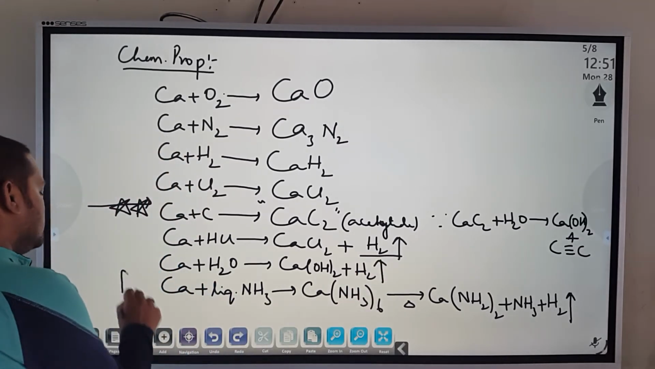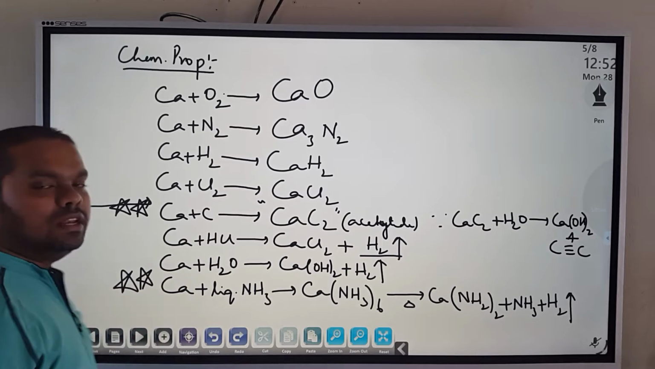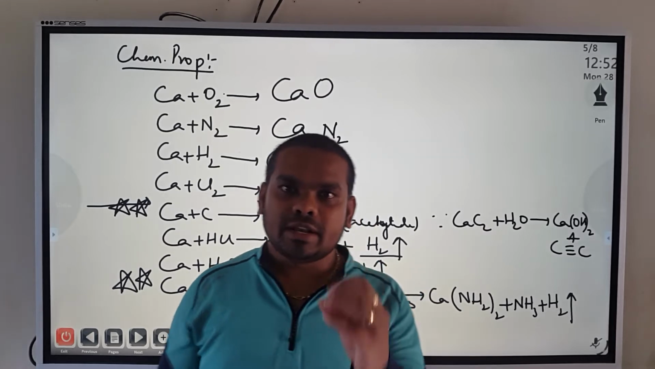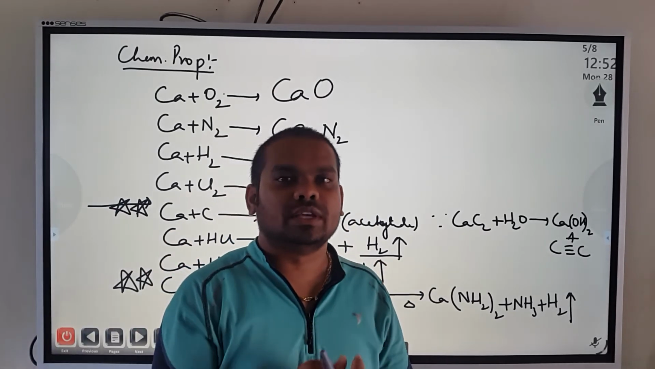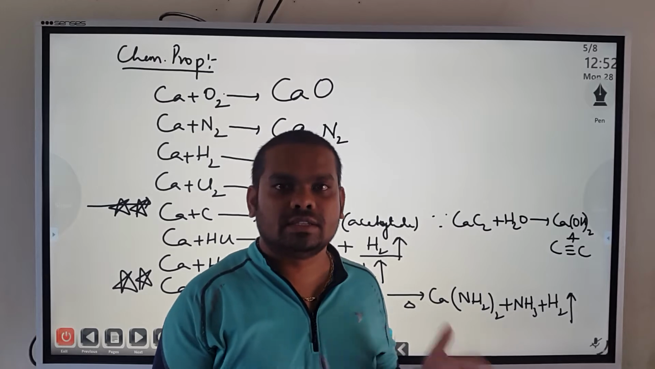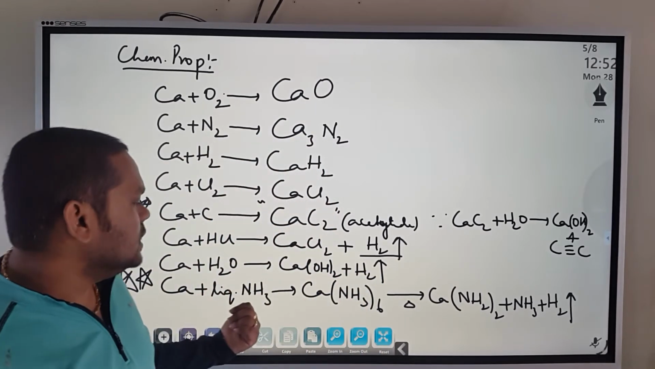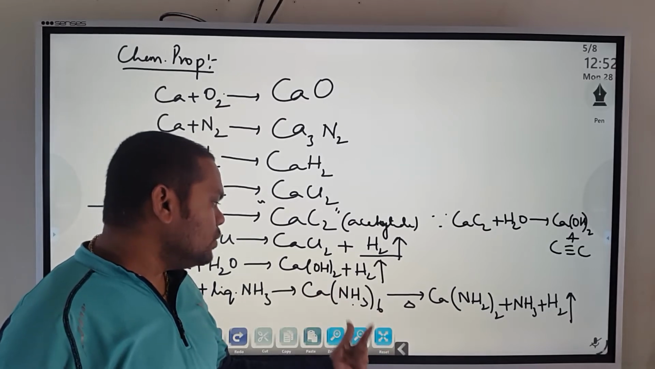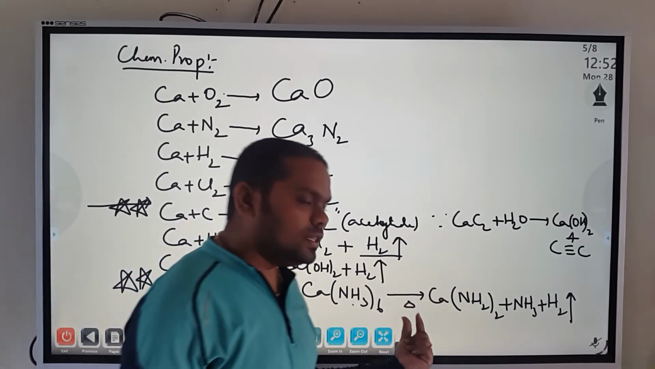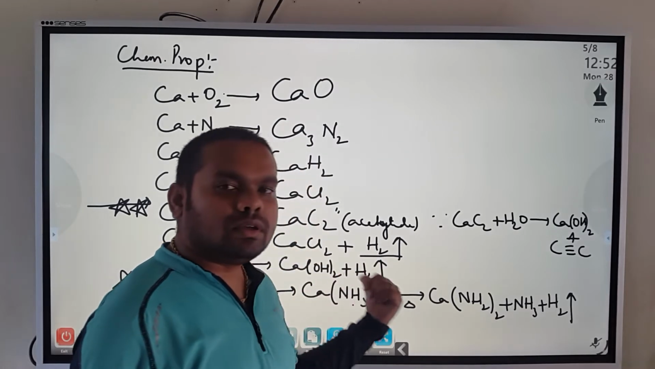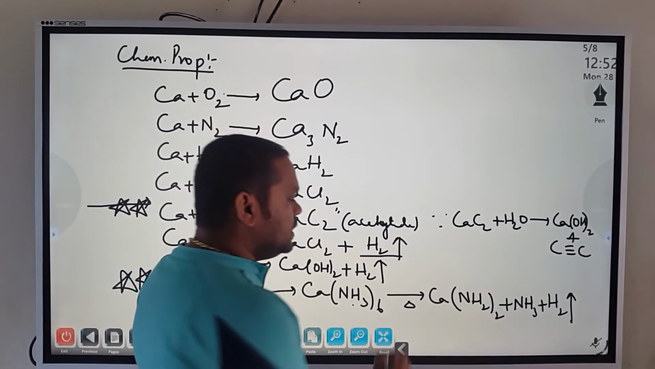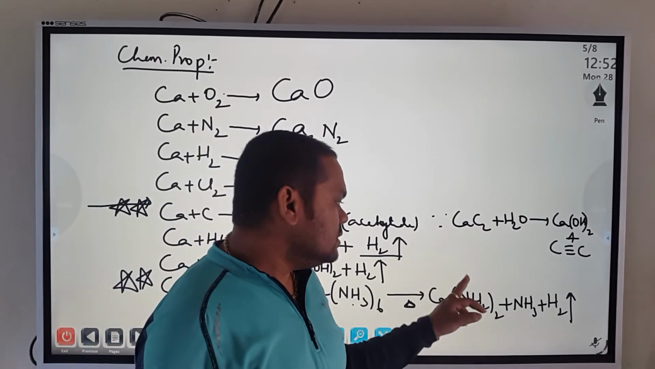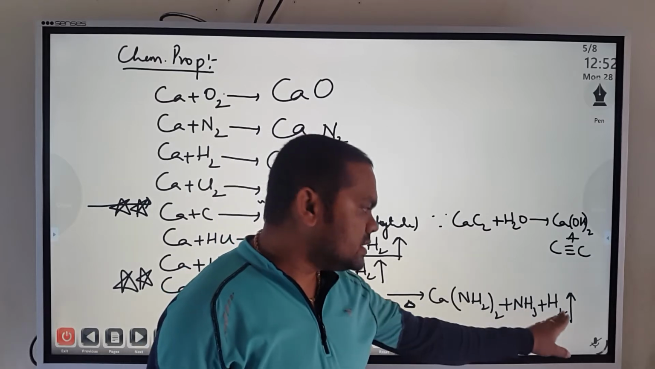Then the most important one, that is calcium with liquid ammonia. As we have seen in the case of sodium and potassium also, in liquid ammonia the metal gets surrounded by ammonia molecules and we call it ammoniated metal. Same way, calcium with liquid ammonia gets surrounded by ammonia molecules, NH3 taken 6 times, giving ammoniated calcium. On heating this ammoniated calcium, which is most important, we get calcium amide, plus ammonia plus hydrogen gas.